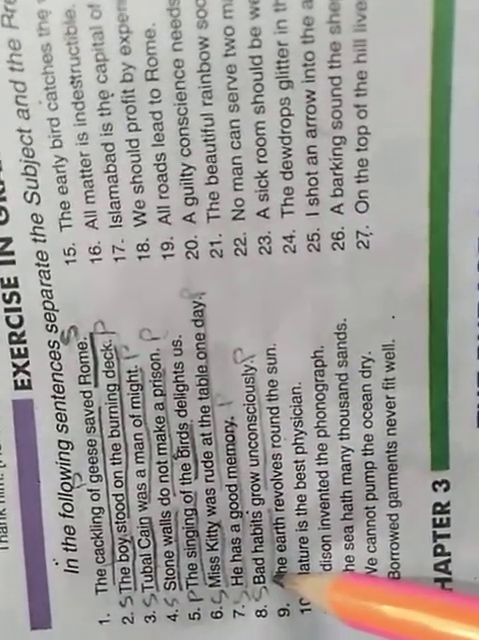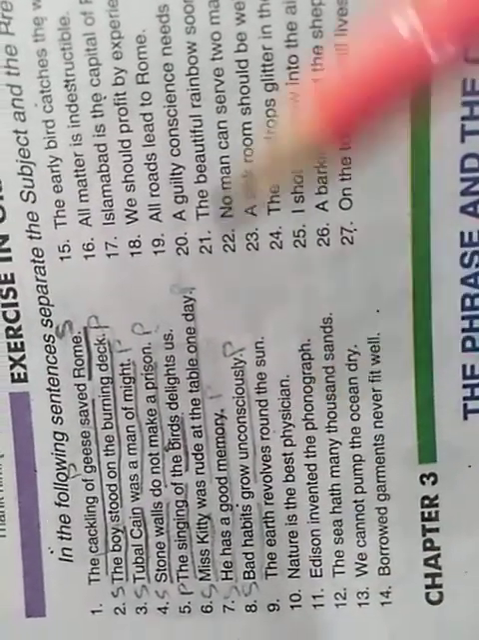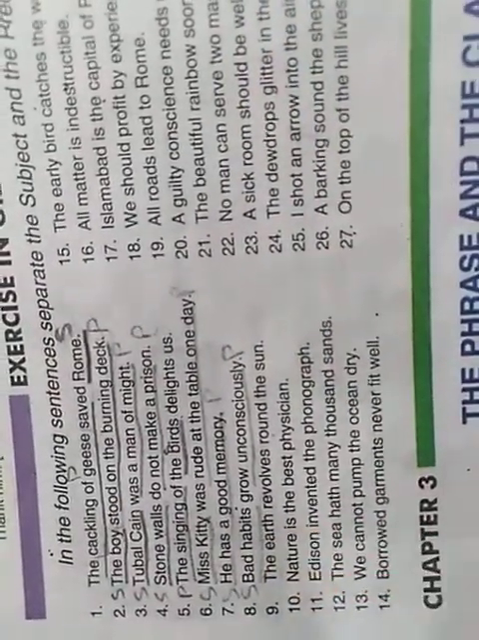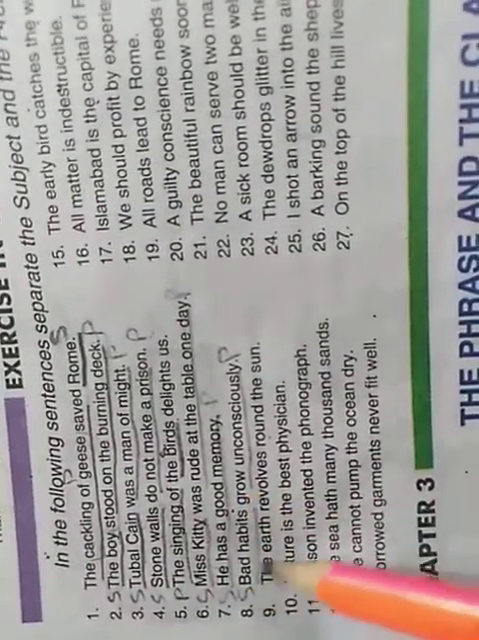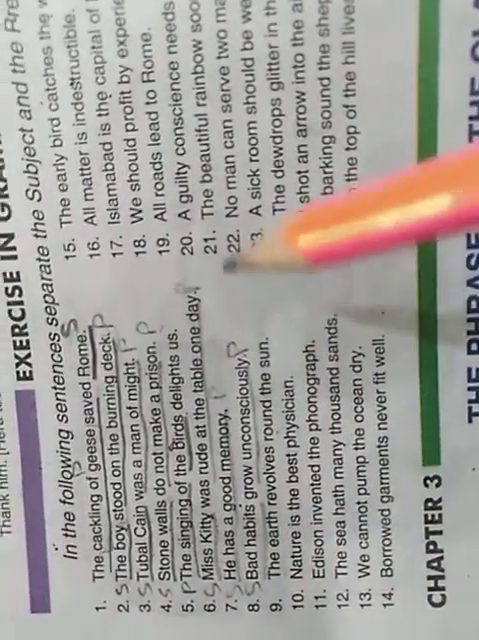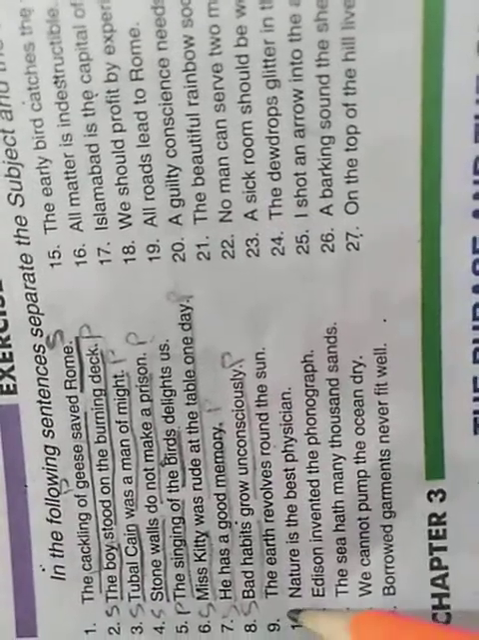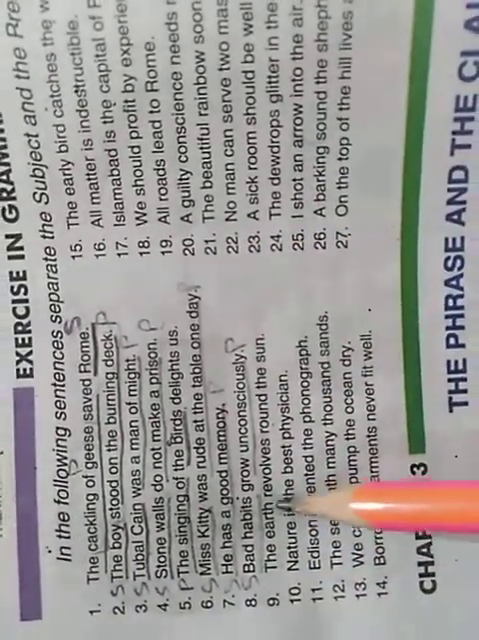Number 8. Bad habits grow unconsciously. We are giving information about something, and what we are giving information about is bad habits. We are talking about bad habits. Bad habits is our subject here. So grow unconsciously is information about bad habits, so this becomes your predicate.